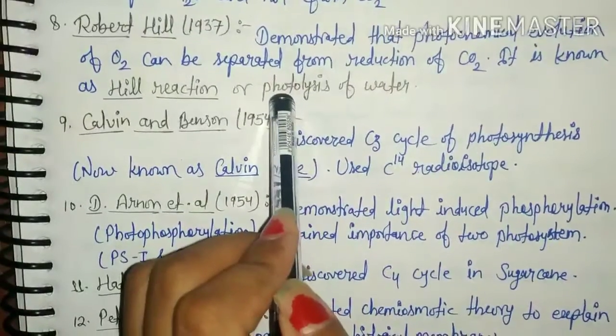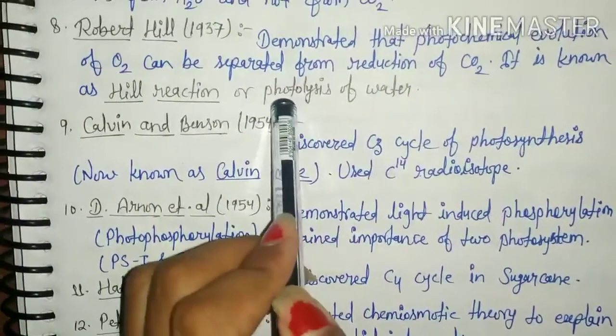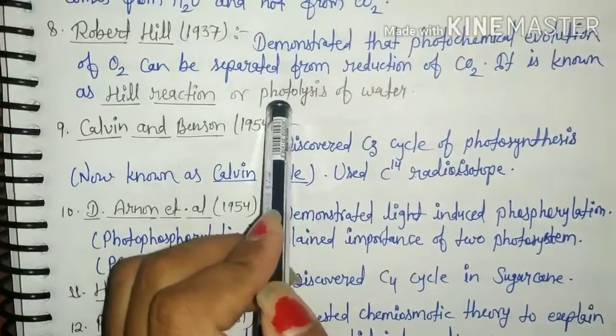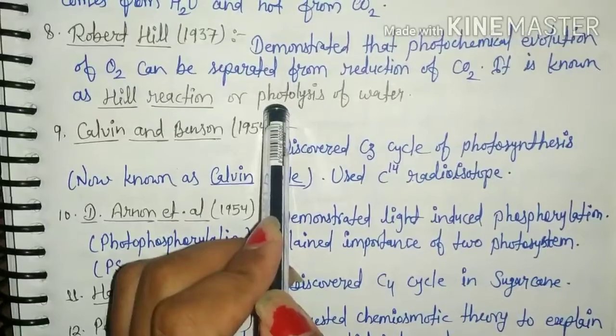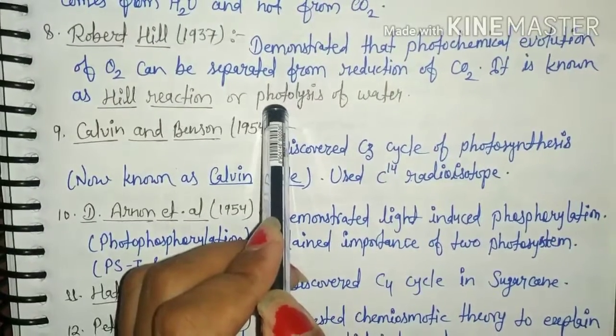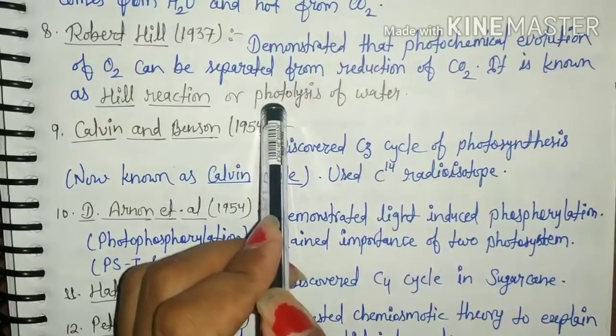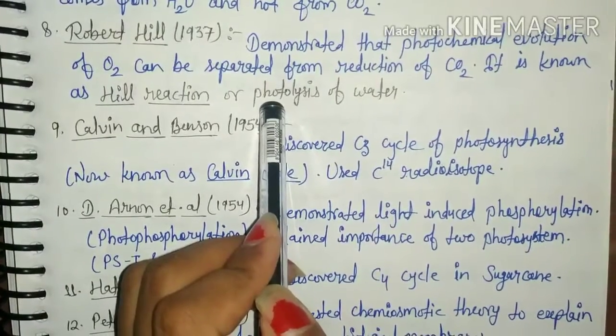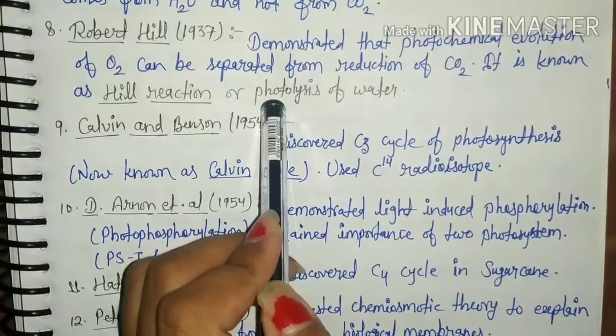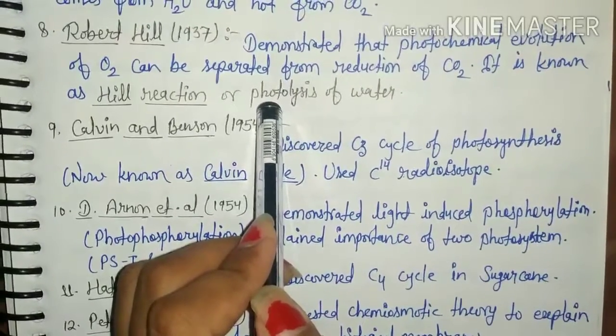It occurs in the grana region of chloroplast. In this, water molecule splits into 2H+, 2 electrons and half oxygen in the presence of sunlight, chlorophyll, manganese and chloride.